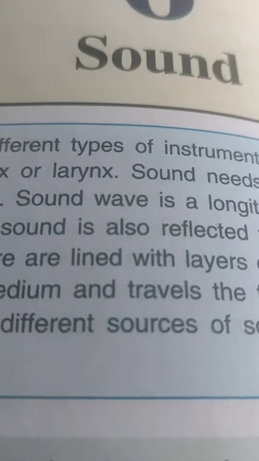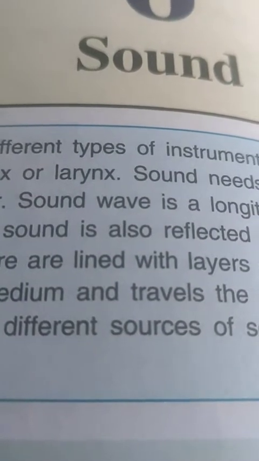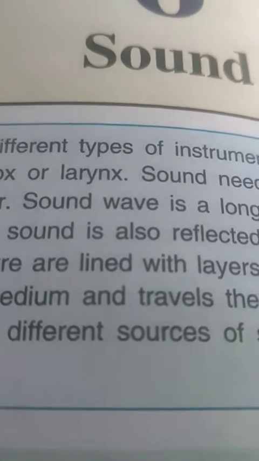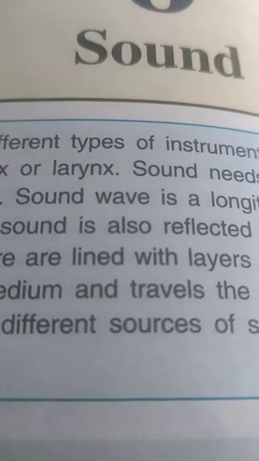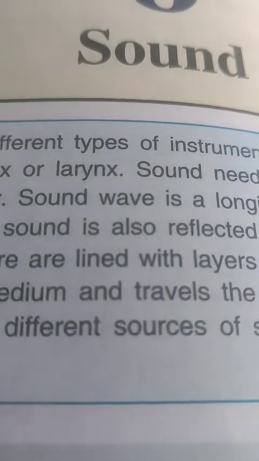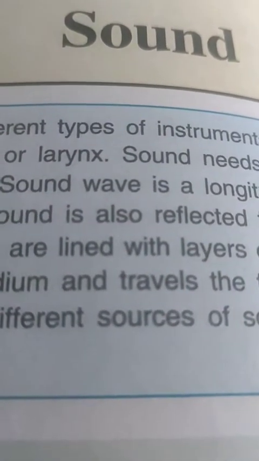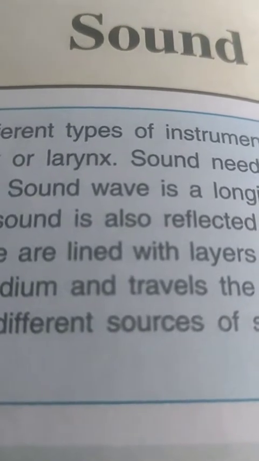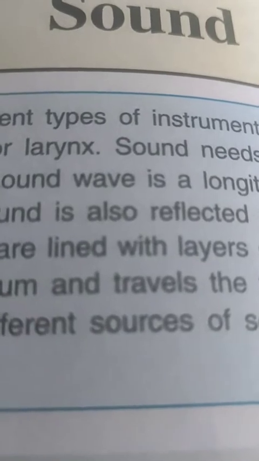So basically, children, what is sound? Sound is a form of energy that produces the sensation of hearing in our ears, right? Now, sound is produced due to vibration. But the question arises, how is sound produced? The sound is produced due to vibrations.